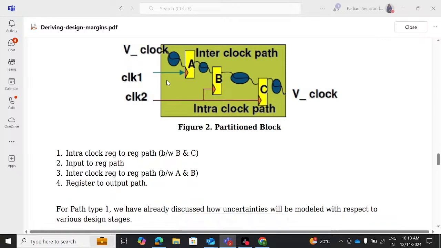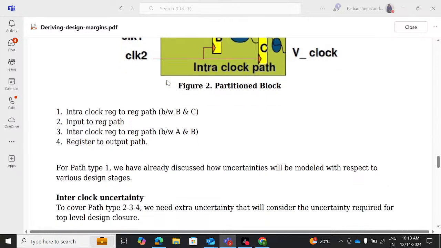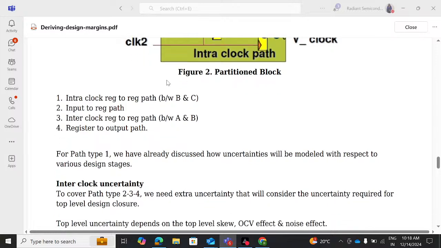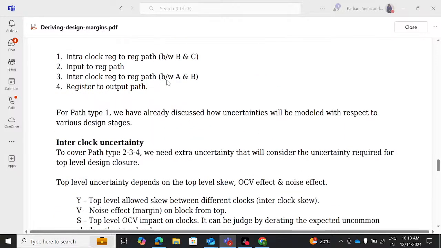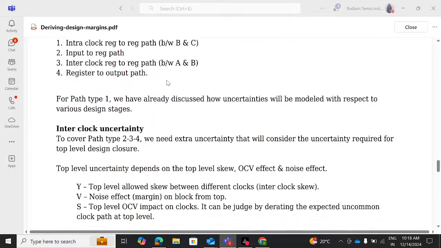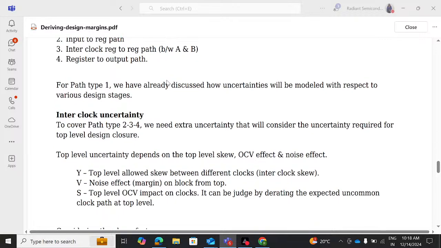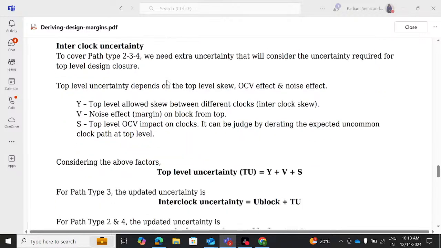Okay, now for path 1 we have already discussed how uncertainties will be modeled with respect to various design stages, right? So inter-clock uncertainty, to cover path type 2, 3, 4, we need extra uncertainty that will consider the uncertainty required for top level design closure. Top level uncertainty depends on the top level skew, OCV effect and the noise effect.